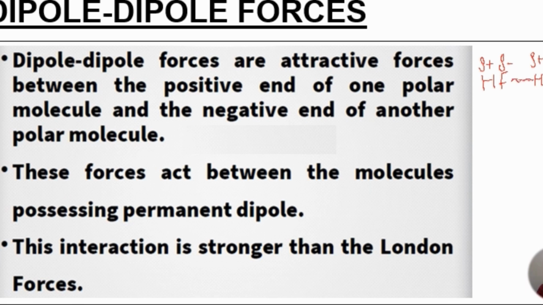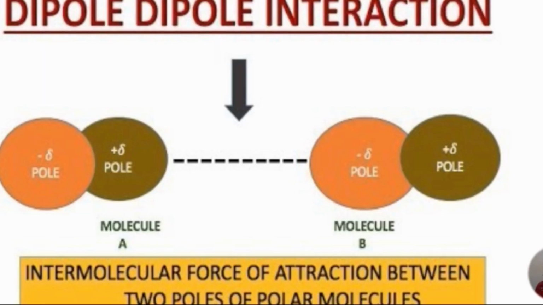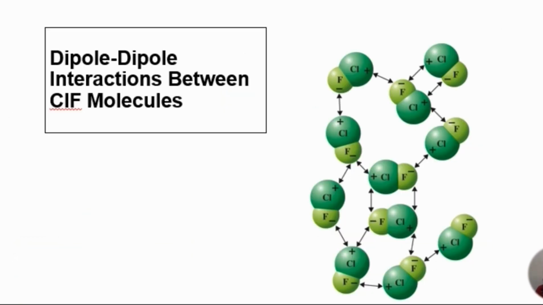So this interaction is called dipole-dipole interaction. So you can consider these molecules as hydrogen fluoride. So this will be fluorine being negatively charged and this will be hydrogen positively charged. Now the neighboring fluorine and hydrogen. So this is hydrogen fluoride. Another example for dipole-dipole interaction can be seen in chlorine fluoride. In this case, fluorine being more electronegative will have a partial negative charge and will try to attract the partial positive charge of the chlorine atom, and this interaction is called the dipole-dipole interaction.